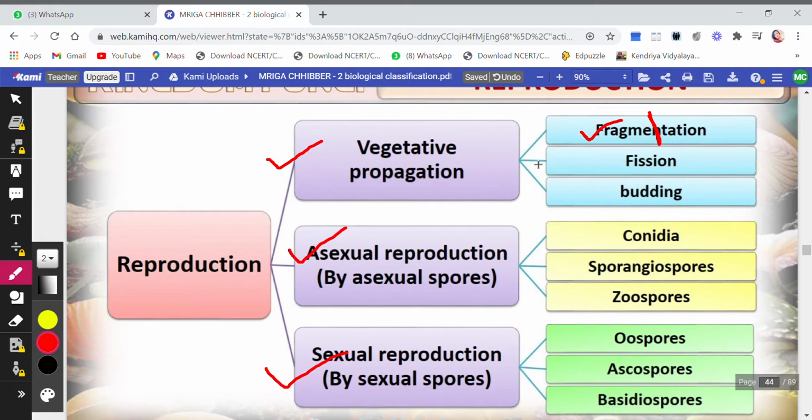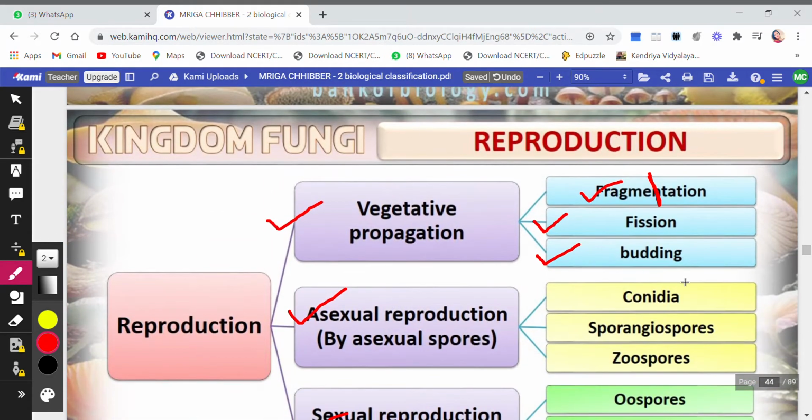Then we come to fission. What is fission? Binary fission, as the amoeba does, or multiple fission. The cell divides into two, or the cell divides into many of them. Then that is fission. Then we come to budding. The best example of budding is yeast. You have studied this in your junior classes, that yeast is an organism which reproduces by budding. So these are the three examples of vegetative propagation.